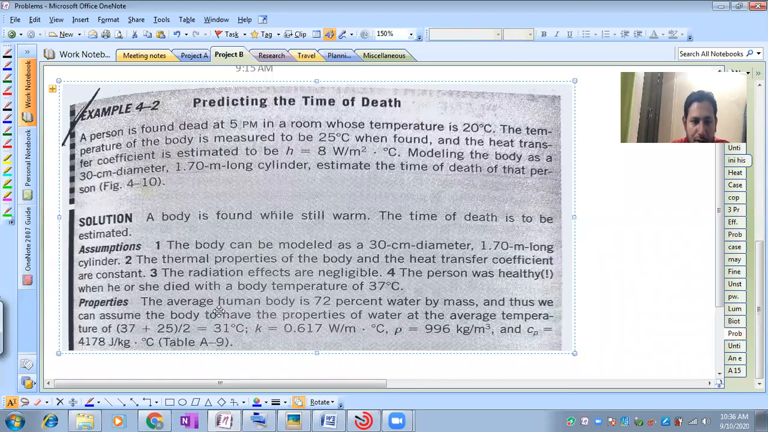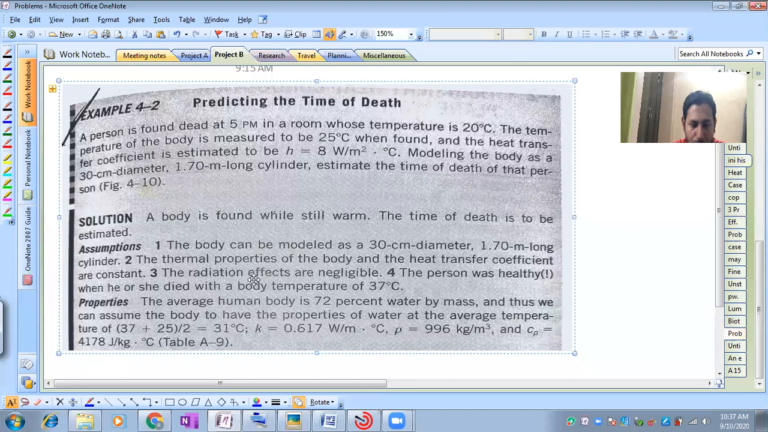Now, properties. The average human body is 72% water by mass, which everybody knows. And thus, we can assume the body to have the properties of water at the average temperature of 31 degrees Celsius. So we refer to table A9 and we consider thermal conductivity to be 0.617, density to be 996, and specific heat to be 4178 joule per kg degree Celsius.